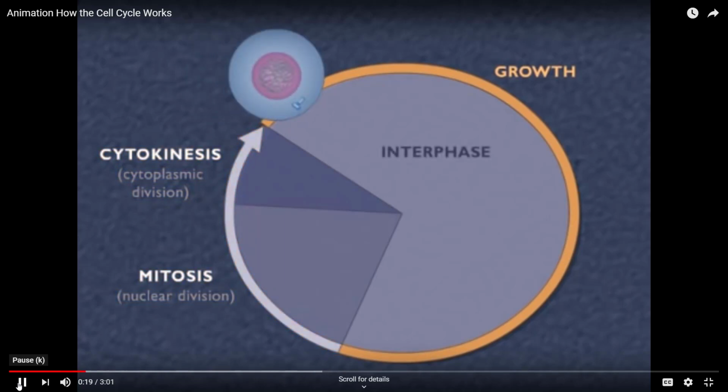Throughout interphase, the cell is engaged in growth and metabolic activities. Interphase can be further broken down into three discrete phases called G1, S, and G2.